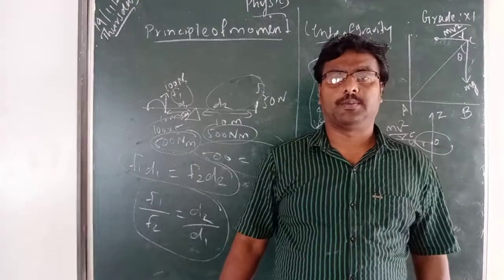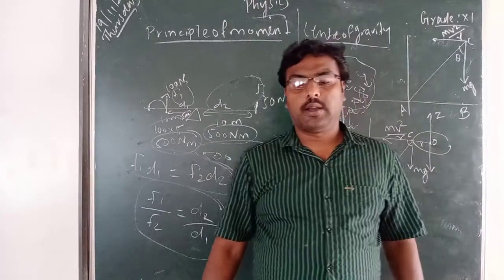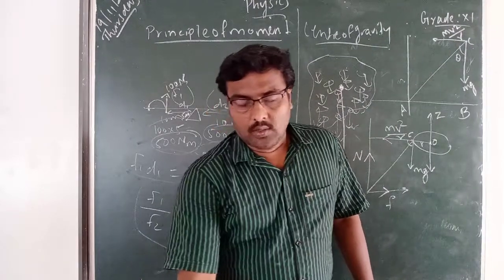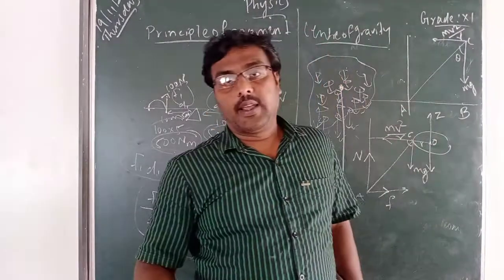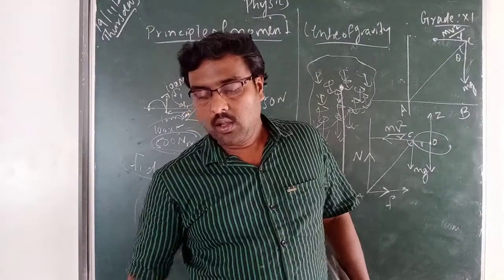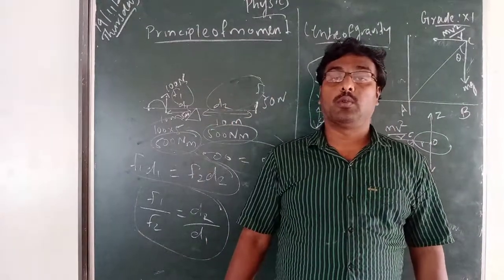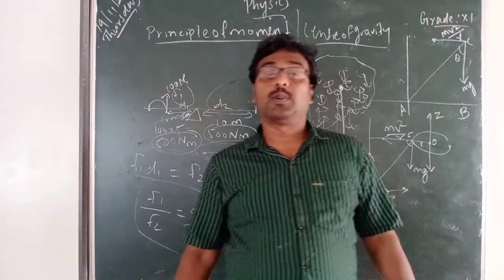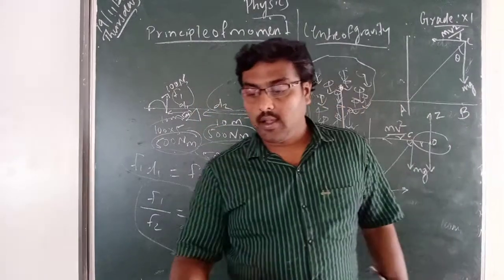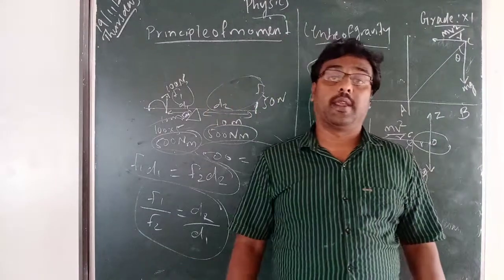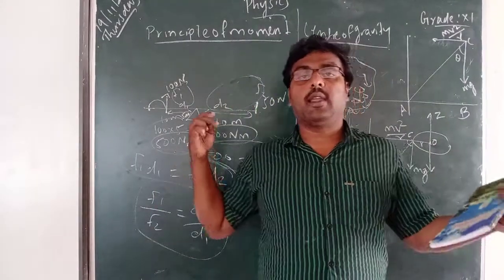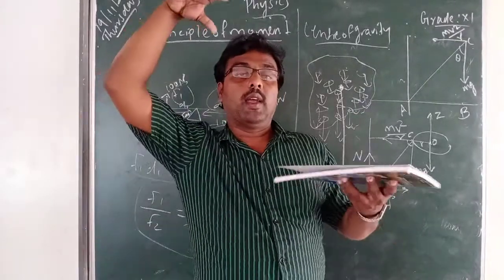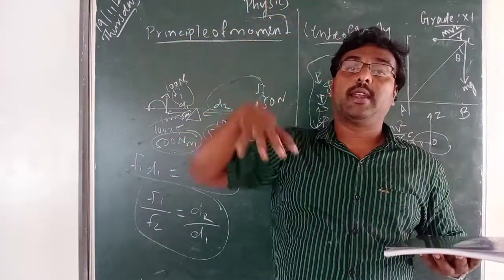The point at which the whole weight acts is the center of gravity. The definition is given on page number 231: the center of gravity of a body is a point at which the entire weight of the body is acting, irrespective of the position and orientation of the body. Where the whole mass, whole weight is acting.